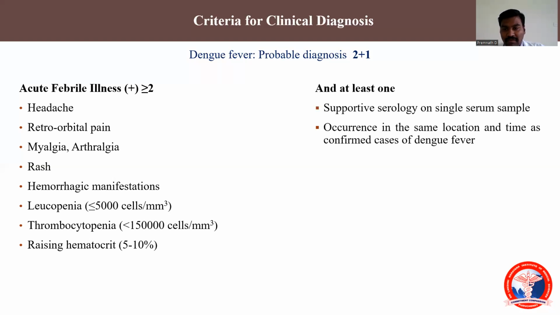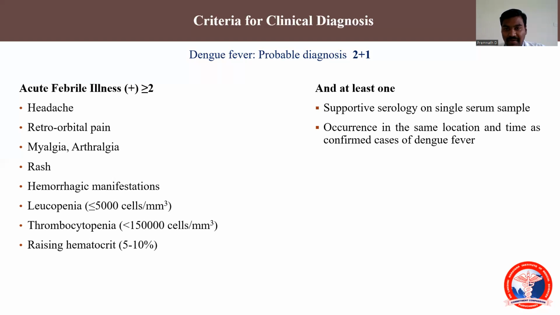The next one will be either the patient should have supportive serology, that is, the antigen should be positive by NS1 method, ELISA or PCR. Any one method should show the antigen present. Or any confirmed case is present within the same location as the case.